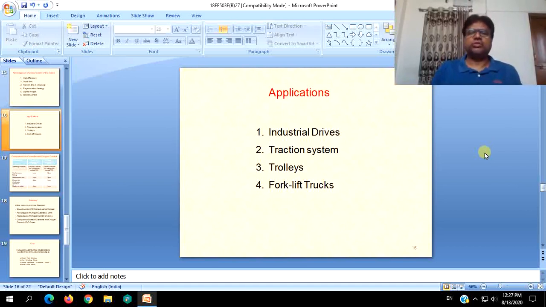In fact all these applications come under industrial drives, but trolleys and forklift trucks are used outdoors also. So this is a mix of indoor and outdoor application. Traction system you can regard as a separate application. So chopper control drives find their applications in all these things.